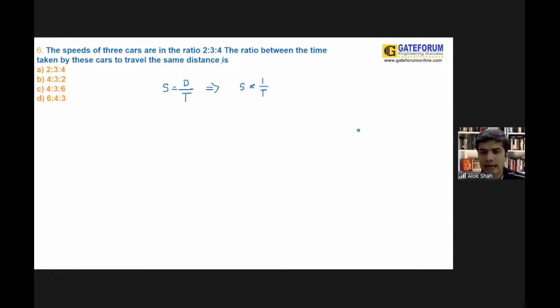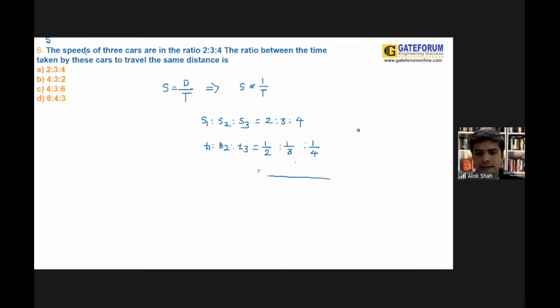You must understand this. Now, the ratio of speeds S1 is to S2 is to S3 is given as 2:3:4. So if I want to find out the ratio of time, I need to take their inverse. So T1 is to T2 is to T3 is equal to 1/2 is to 1/3 is to 1/4.